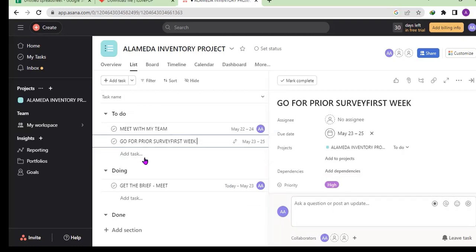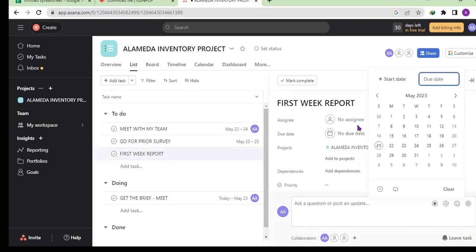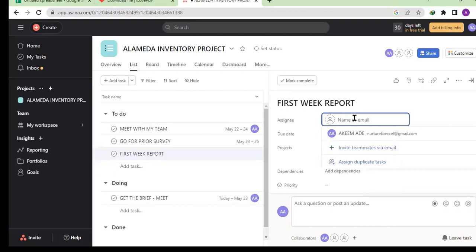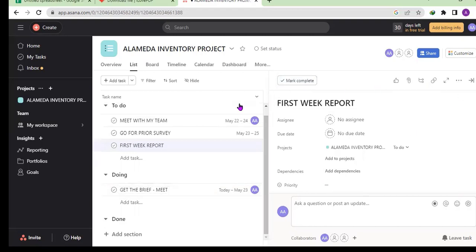Oh, sorry. Let me add the task. Have the first week report. So which date? You can assign a date to it. Who will be in charge? Add the name of the person. You get it now. So you add the name of the person so that at the end of the day, when you complete the whole project, you can generate a report and see how this thing has gone.